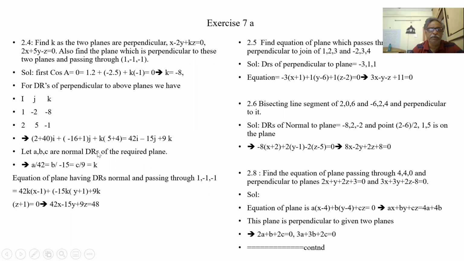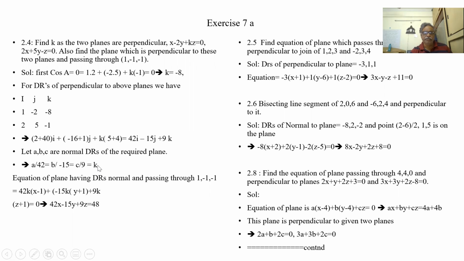Let a, b, c be the perpendicular to the plane. So these two have the same ratios: a by 42, b by minus 15, c by 9. Because these two are the same, ai plus bj plus ck are the DRs of normal to the required plane. In the second way, we are taking a perpendicular a, b, c and comparing it to ai plus bj plus ck.